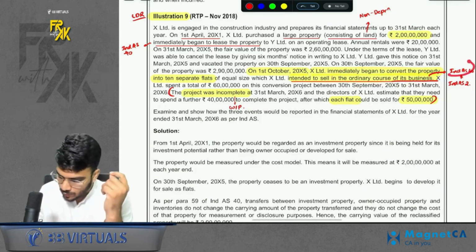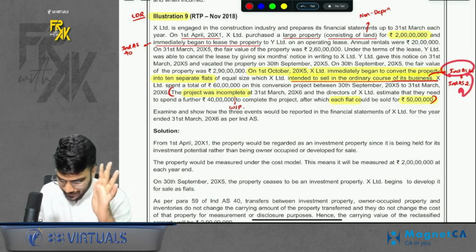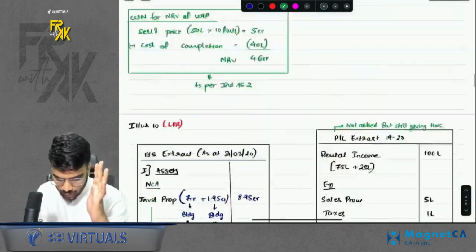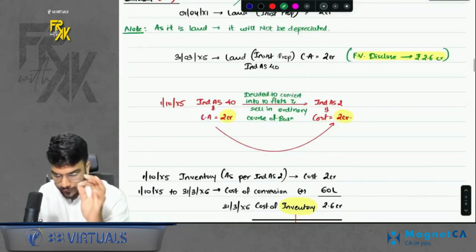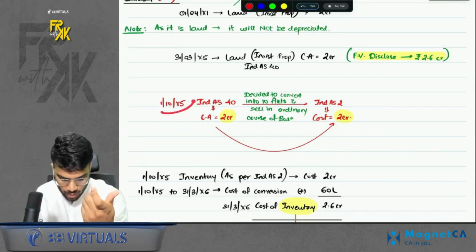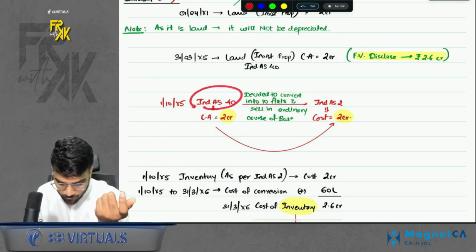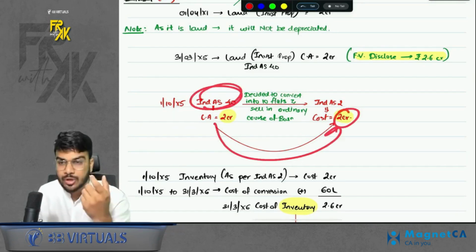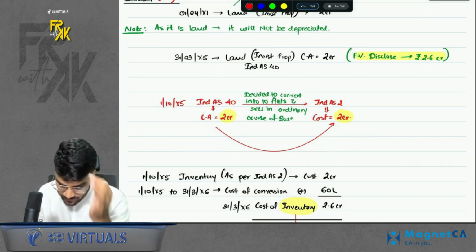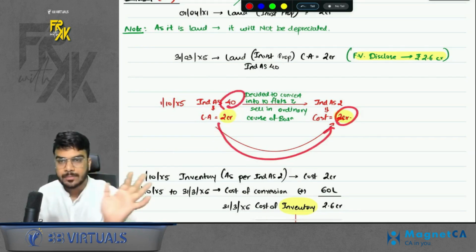That means from Ind AS 40, you will go to Ind AS 2. Now let's clarify this thing. When you are going from Ind AS 40 to another Ind AS, when do we do that? When there is evidence of change in use. There was evidence on 1st October. At what value will we go from Ind AS 40 to Ind AS 2? We will go at the cost of 2 CR. The carrying amount of Ind AS 40 will become the cost of Ind AS 2. Simple, right?